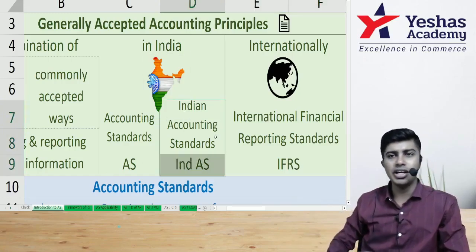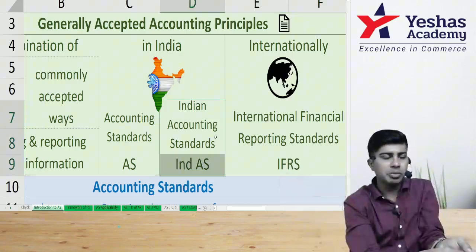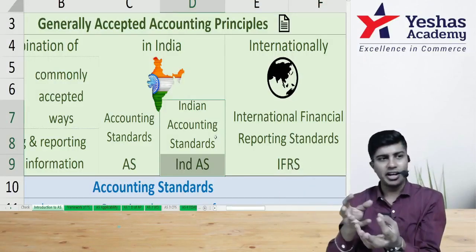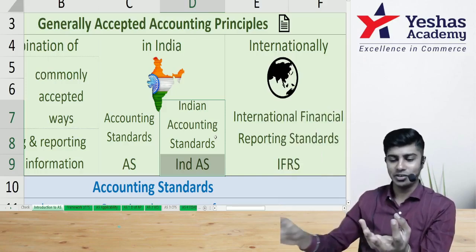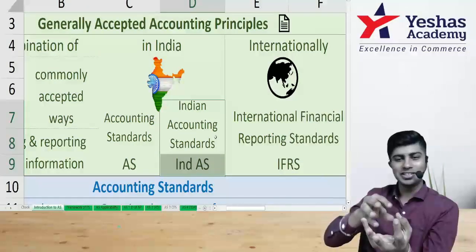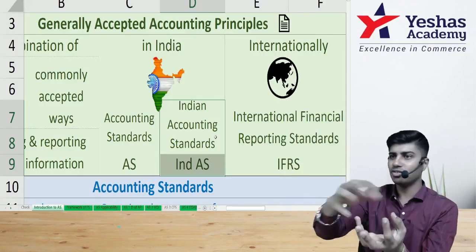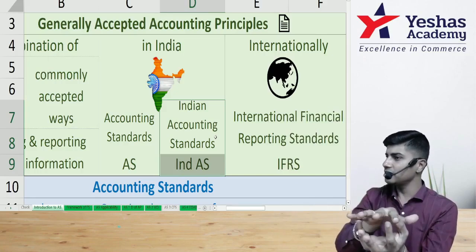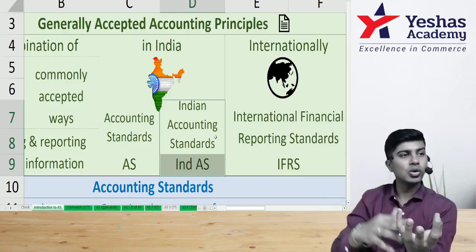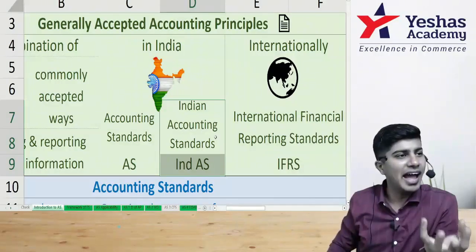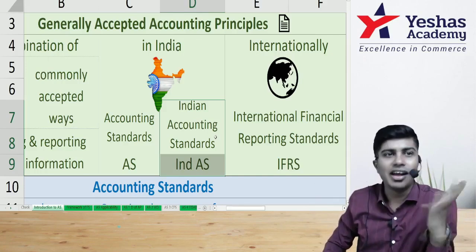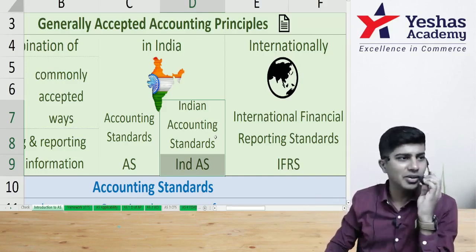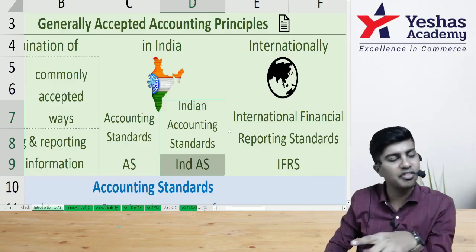So we didn't copy IFRS and paste it in our books. What did we do? We took IFRS and said, this we don't want, this is also not nice, take it out. This is something I like, I'll put this. So we removed certain things from IFRS, we added certain things into IFRS and then made it look much more desi. That desi Indian version is nothing but Indian accounting standards. Did you understand how Indian accounting standards are different from IFRS?